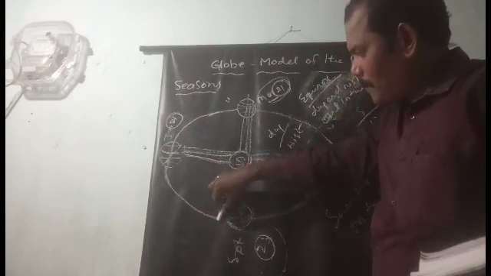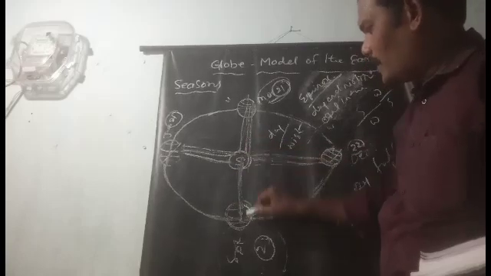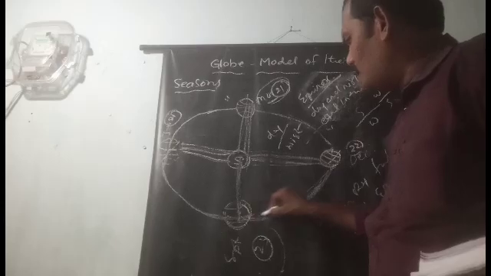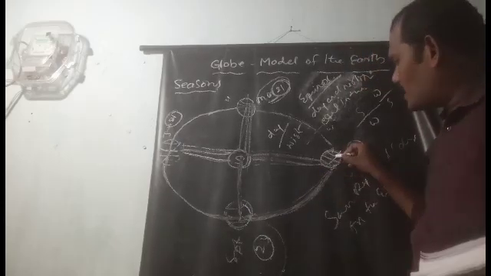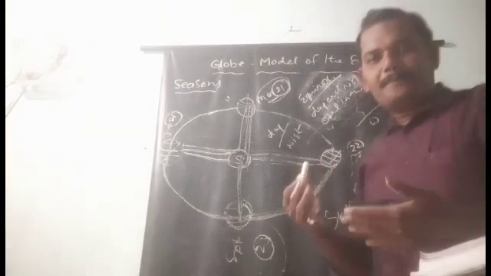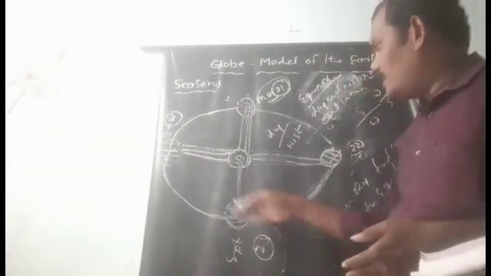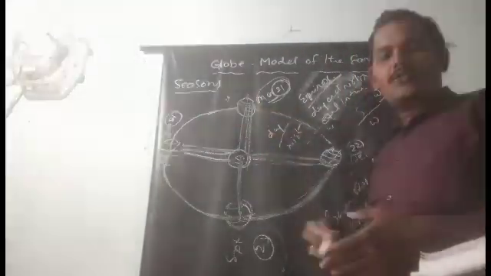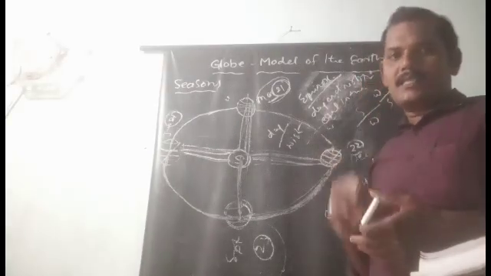August, September, and again the equator. October, November and December, the temperature gradually decreases in the northern hemisphere while the southern hemisphere is getting heated.